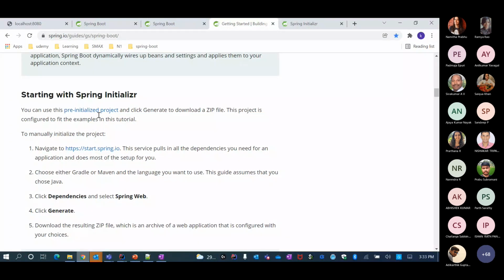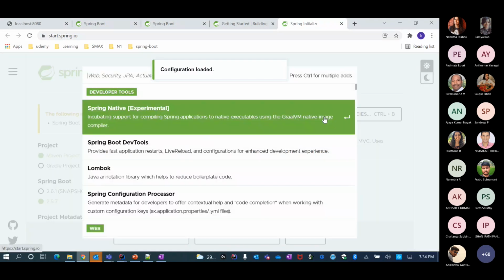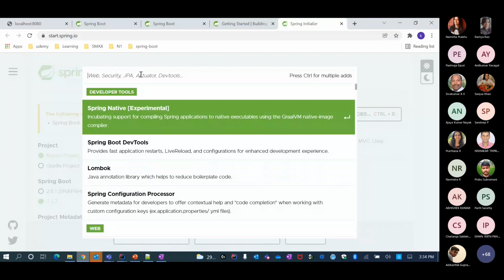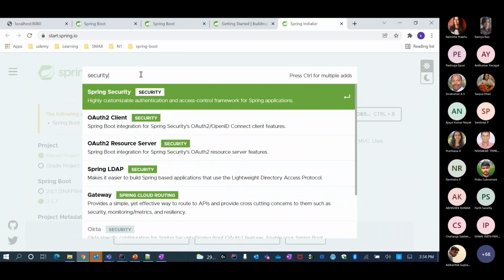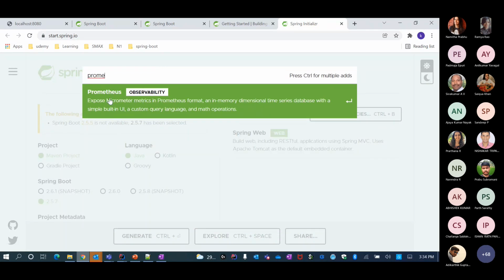So now, how do I start with a Spring Boot application? You go to the Spring Initializr. Spring Web is defined by default. Then let's say that I need security. You have Spring Security. Let's say I need Prometheus. Is it there? Oh yeah, Prometheus.